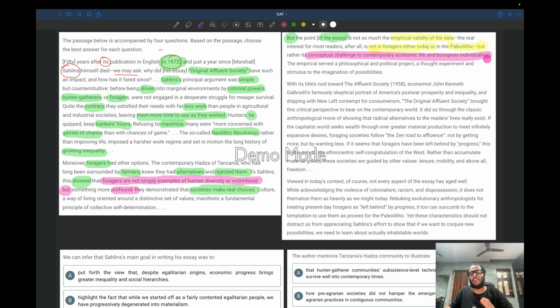And bourgeois individualism, I also did not know what bourgeois meant, I just googled it. It means middle class. So as a reader, I am more interested in how they survived economically, how they earned money, and how their middle-class individualistic life worked, because they are not Ambani.